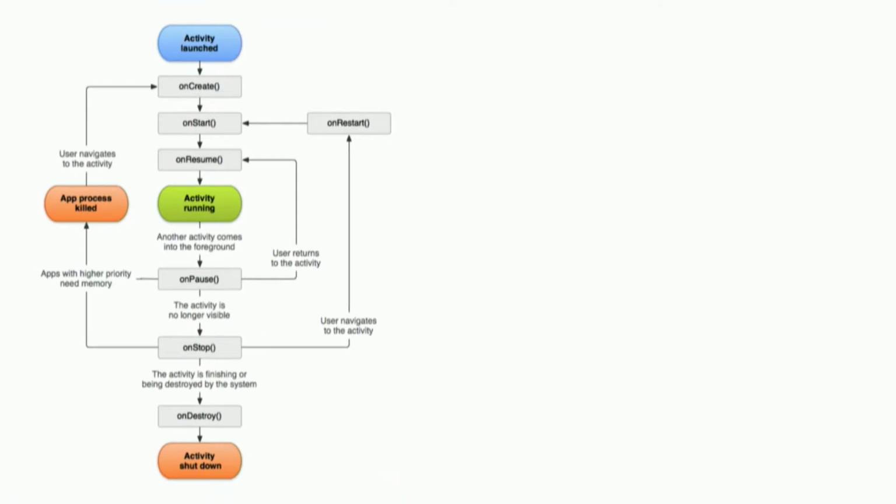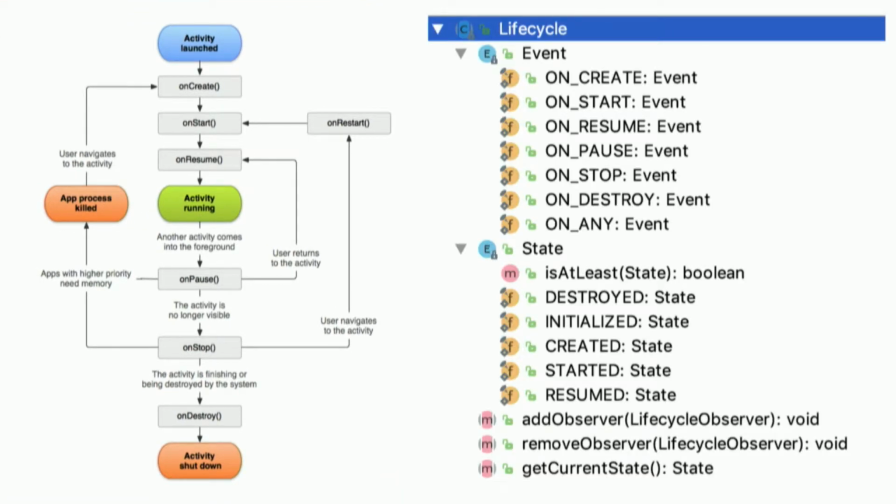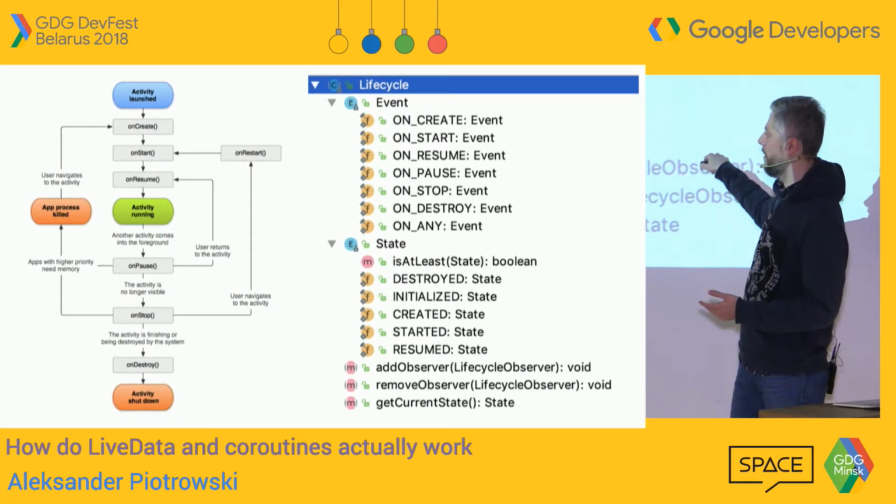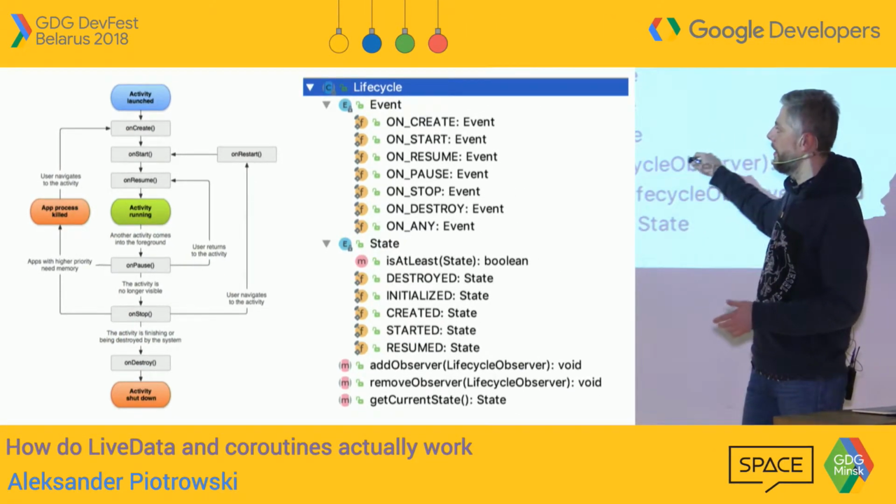So what Google did, they converted this image into a class called Lifecycle that has two enums, Event and State, which is not that hard, to be honest. Because if we look at the left side, we have some states, like right here, those gray boxes. Those states are on the right here as a State enum.